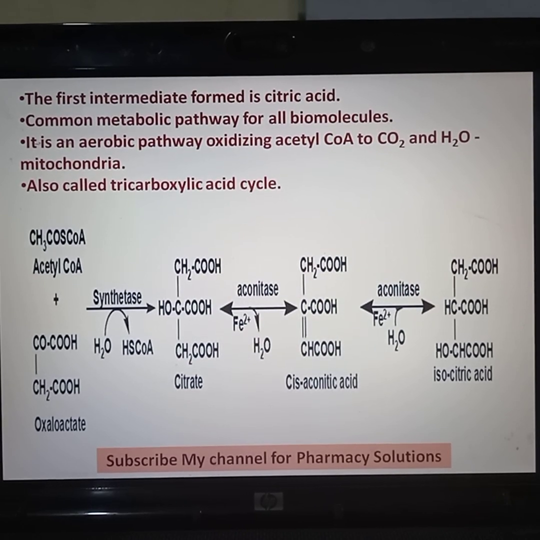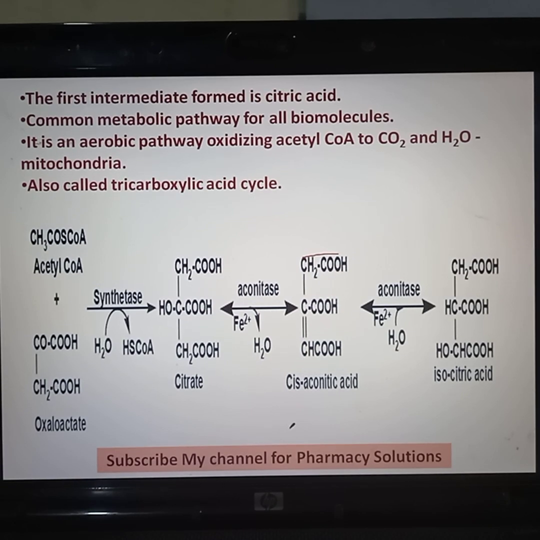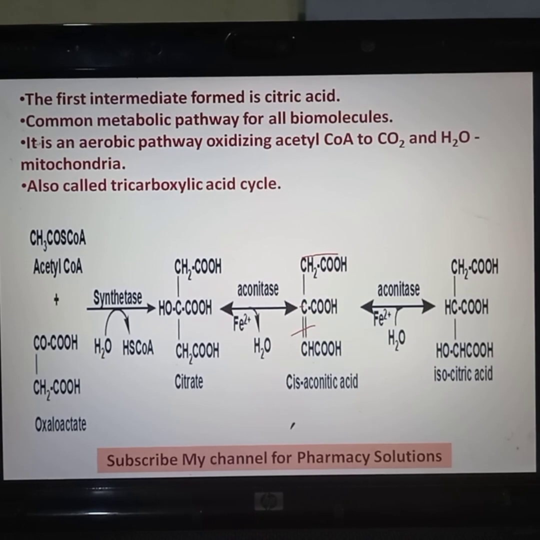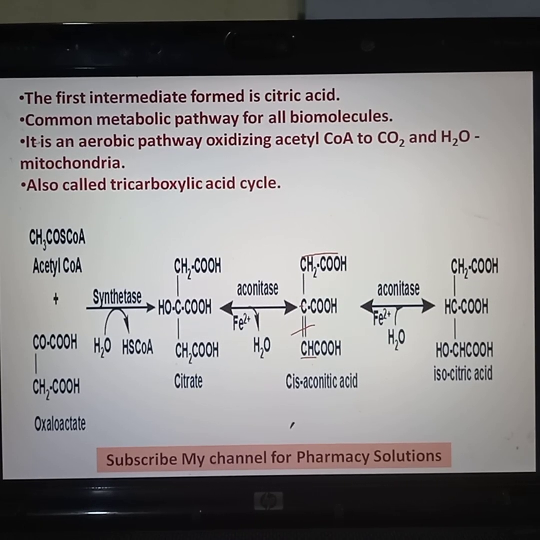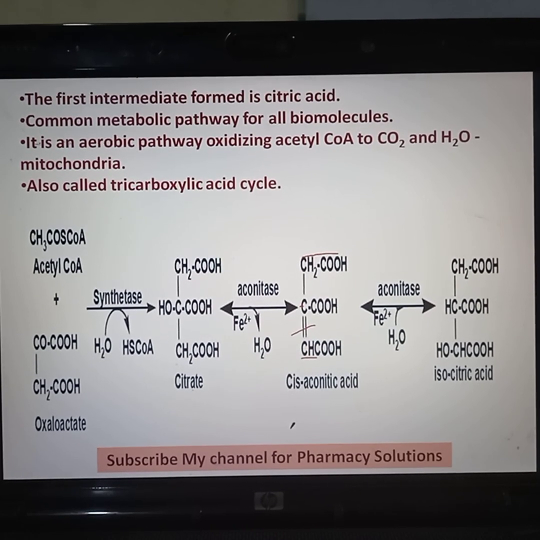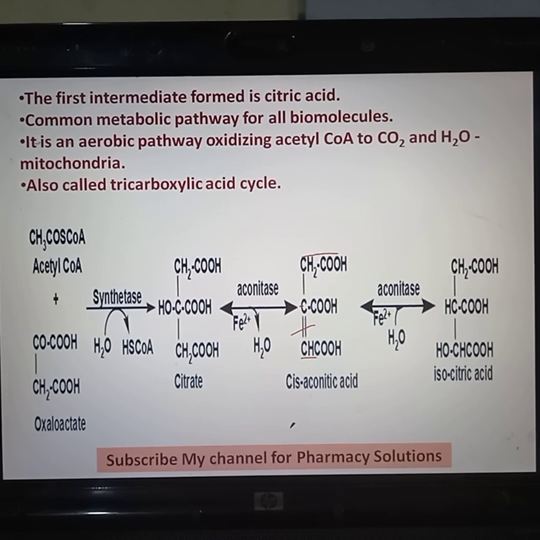This double bond is formed because one OH from this carbon atom is removed and one hydrogen is removed from this CH. So it is forming cis-aconitic acid. Citrate in the presence of aconitase, on removal of a water molecule, will form cis-aconitic acid.